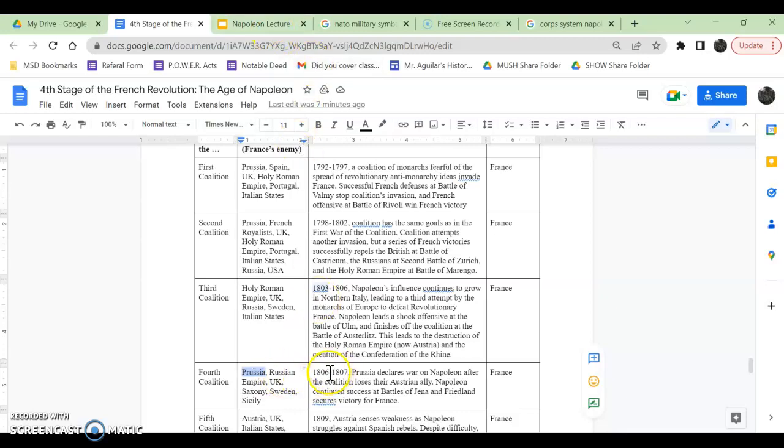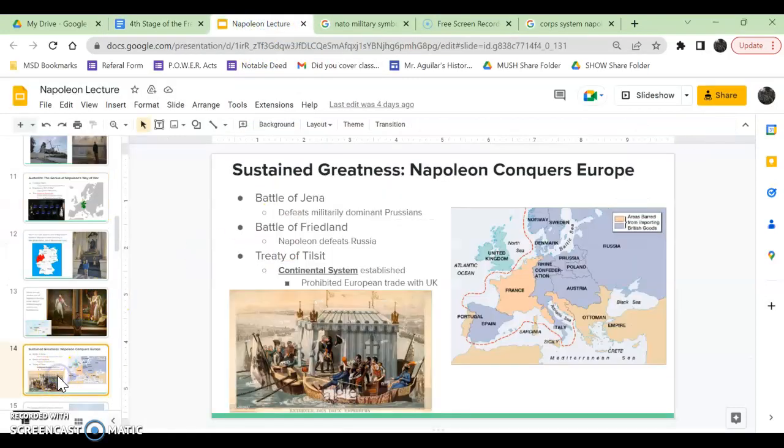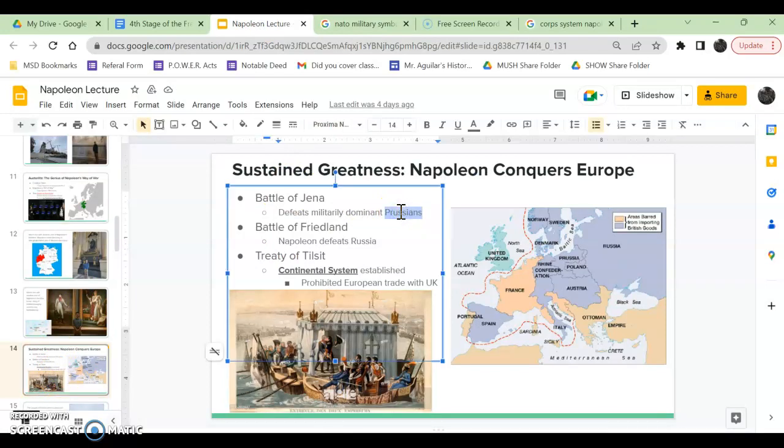Long story short, Napoleon defeats them. The Prussians are wiped out in the Battle of Jena. And then the Russians, who remake an army real quick to try to fight Napoleon, well, too bad, they're defeated at Friedland. And fourth time was not the charm. Napoleon wins the War of the Fourth Coalition. Four times they've tried to defeat Napoleon, all of Europe, and four times they have failed.